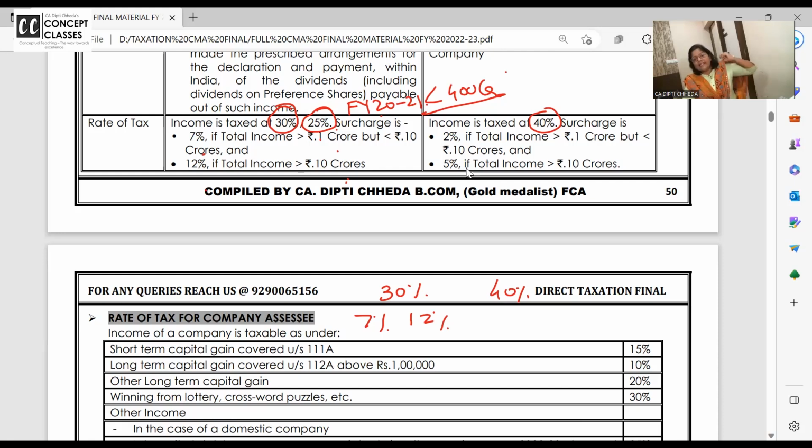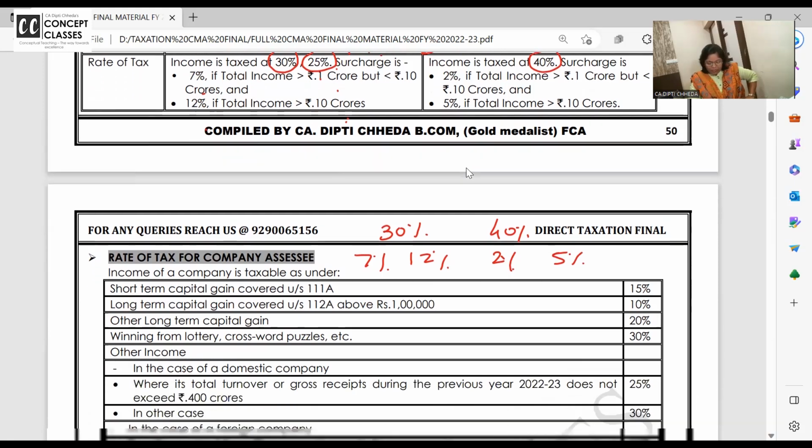40% is the tax rate of the foreign company, and surcharge rates for the foreign company: if the total income after the deduction exceeds 1 crore, 2%. If it exceeds 10 crore, then it is 5%. All clear to all of you?